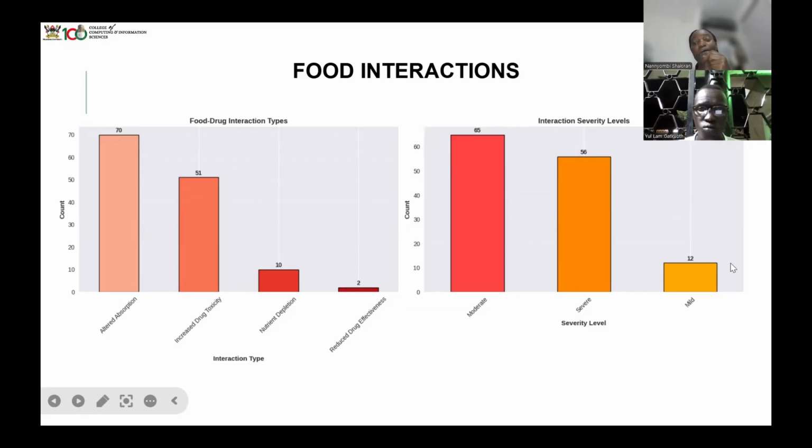Then here we are showing what kind of levels we have with this kind of interaction. There is moderate, there is severe, there is mild. Now severe is like the high warning. Here the agent will tell you that if this food interacts with this drug, that is severe, and it could cause this and this. So I think this gives you a broader view of what we did and the relationships we considered for our data sets.